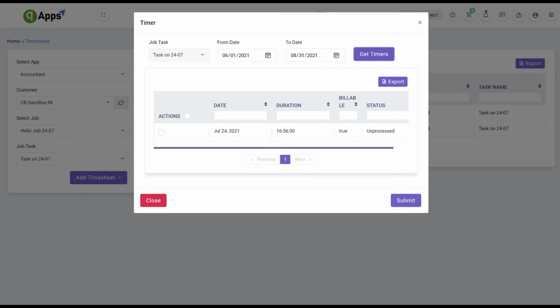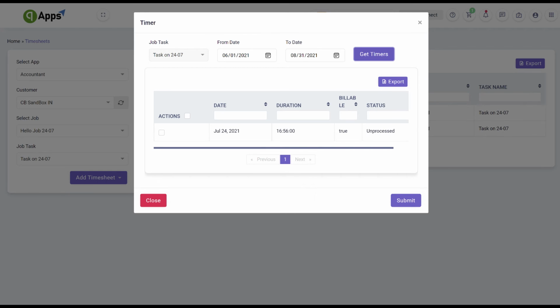Select Timers. When you select this option, it will redirect to another page. There you need to select from date and to date, then click on the Get Timers button. You will get all the timers related to the task in between the from and to date. Select the timers, then click the Submit button to save it.